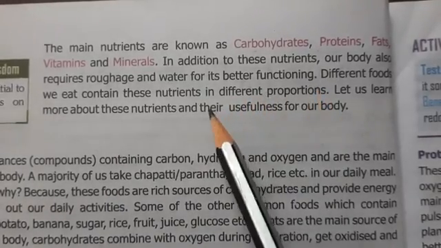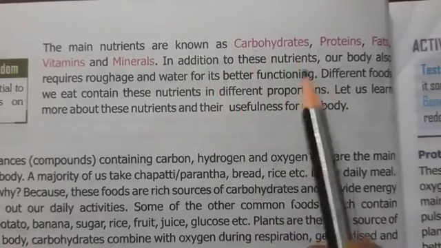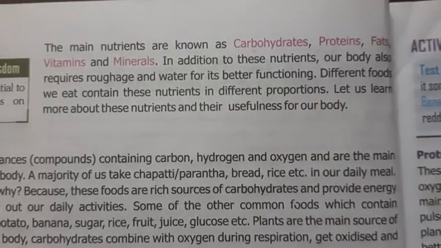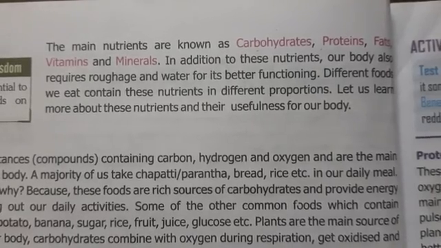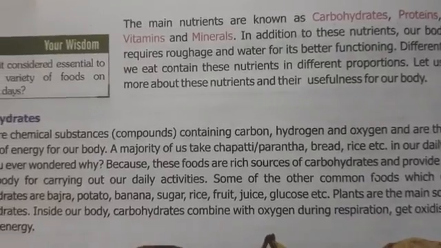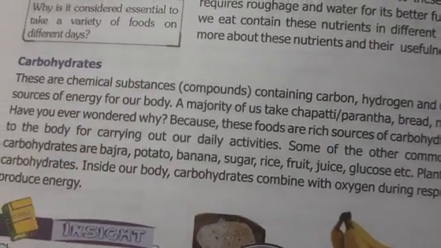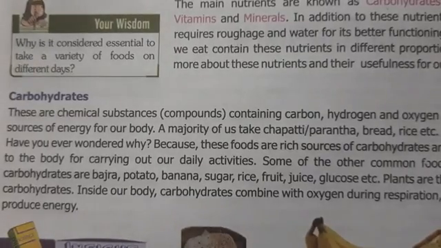The food that we eat should contain all these nutrients. So that is why it is said that we are supposed to take a balanced diet. So in this chapter, children, we will study about all these nutrients one by one, starting with the carbohydrates.